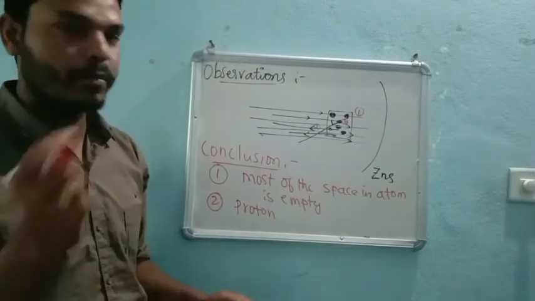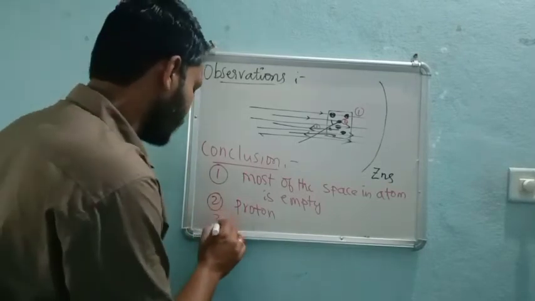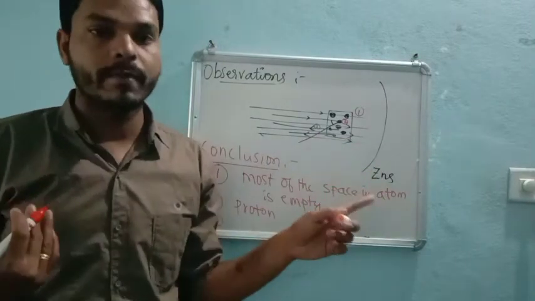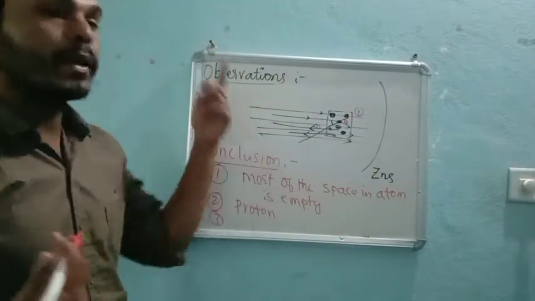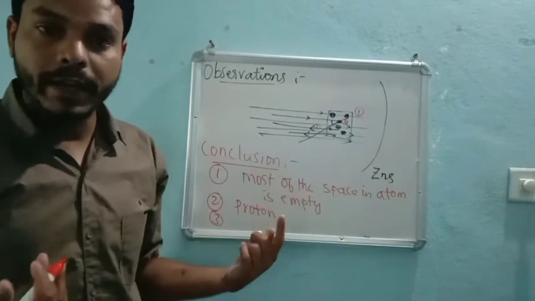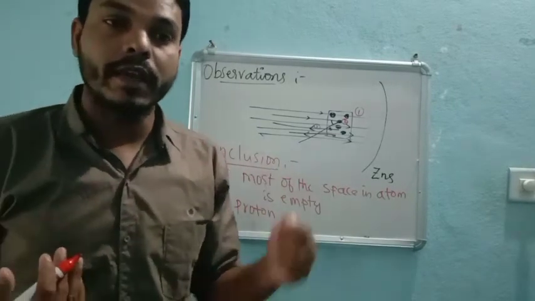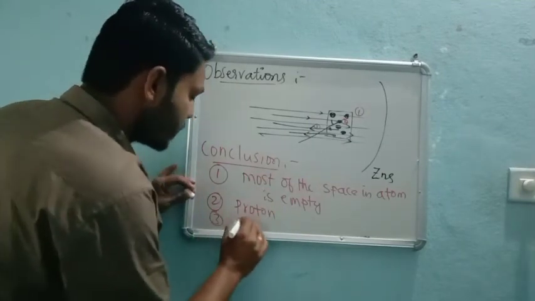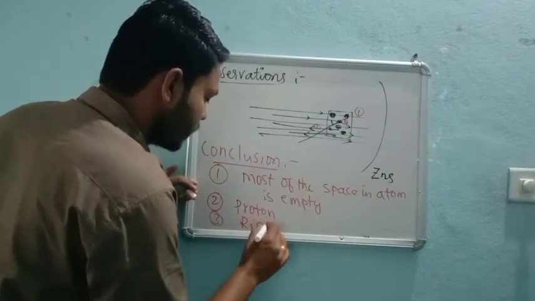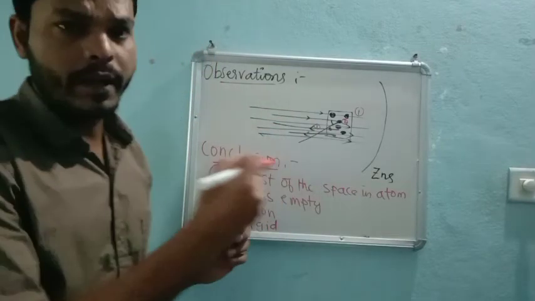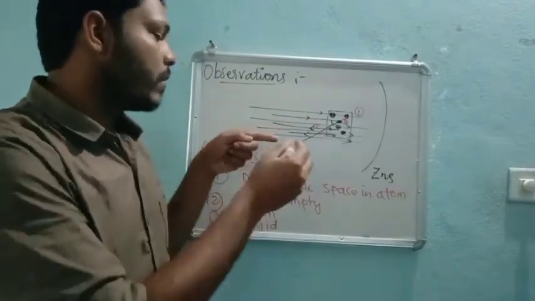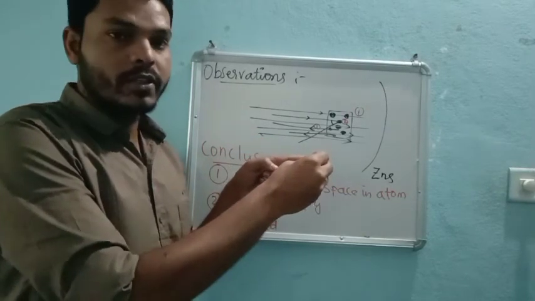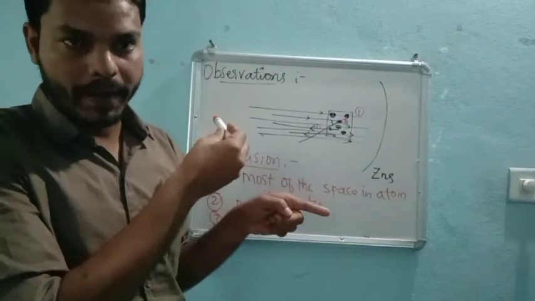If you are not getting it, please do comment. And the third observation, the bouncing back of alpha rays: those rays which are completely bouncing back indicate that a nucleus is there at the center of an atom, and it is very rigid, very tough. That's why the alpha rays that just touch the nucleus bounce back, right?